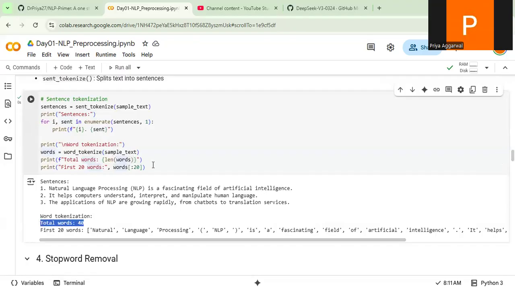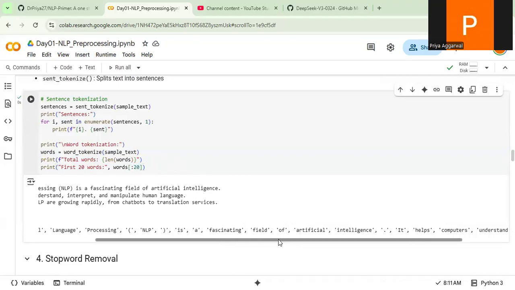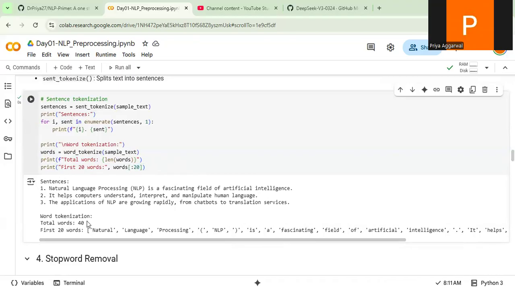If I want to print the first 20 tokens, I can use the slice colon 20, so this will give the first 20 tokens. I want to see what tokens are being generated, but printing all 40 in the workspace might look very clumsy, which is why I printed just the first 20. I think this is clear now. This is how tokenization works.